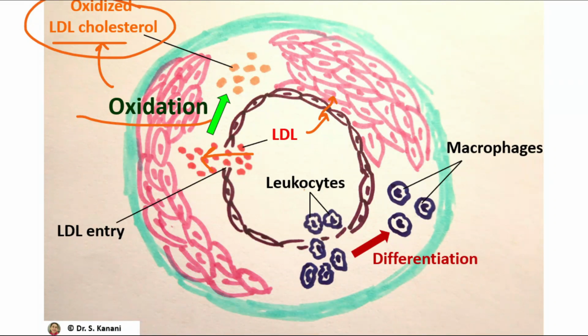So we see next step, our soldiers, the leukocytes, white blood cells, migrate to the area. And we know that monocytes, after migrating into the tissue, can differentiate, change into macrophages. And one of the expertise of macrophages would be phagocytosis, eating solid particles.